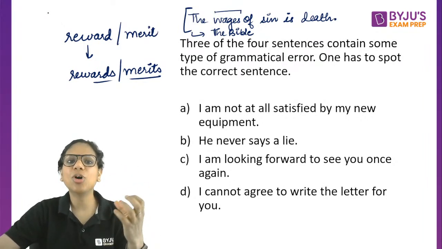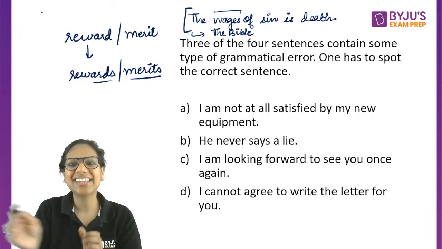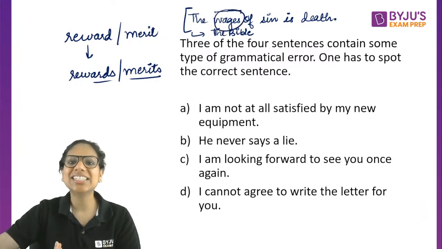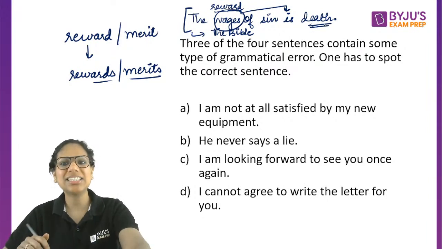However, when I'm talking about it in the sense of the fruit of something, getting the reward of something, right? Here, you're not getting an actual salary, right? In that sense, it is going to be singular. So the reward of sin is death. Okay, it's one reward here. I hope this makes sense.